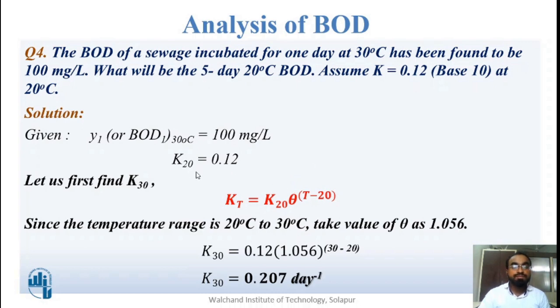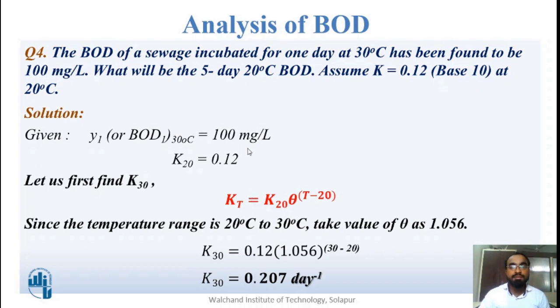So we have to use the data in the above equation and put it in. So what we can get, K at 30 is equal to 0.12, that is K at 20 is given, multiplied by 1.056, as the temperature range is between 20 to 30 degrees Celsius, raised to 30 minus 20. What will we get? We will get K30. What is the value? It is 0.207 per day.